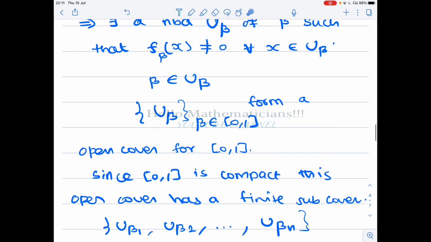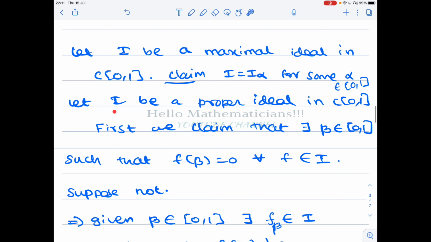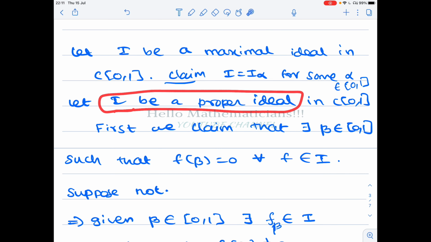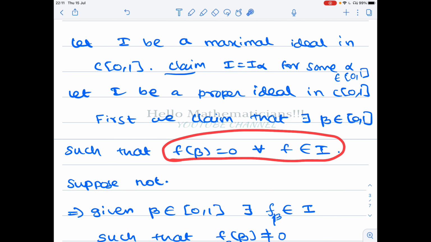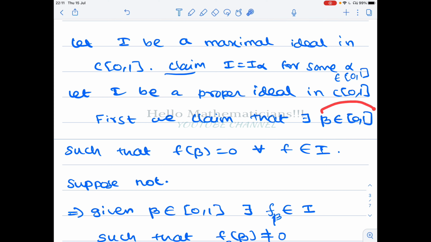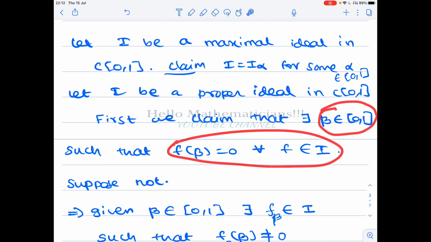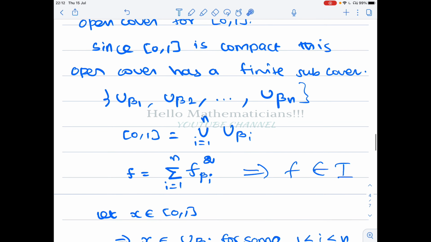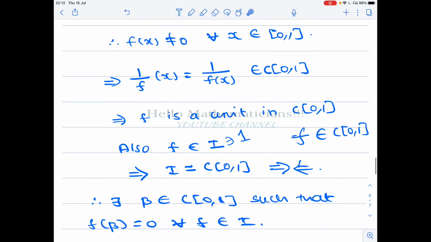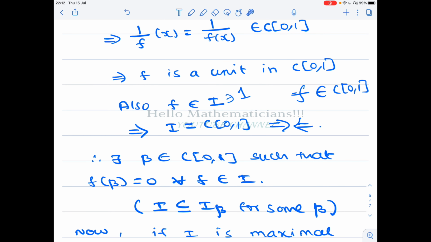But in the beginning, we took a proper ideal, and we claimed that there is a beta such that f of beta equal to 0 for all f belongs to I. We claimed that there is a Hindi movie which is liked by all the Indians, and we assumed, suppose it is not true, and we get a contradiction. Therefore, we conclude that there is a Hindi movie which is liked by all the Indians. Okay, there is a beta such that f of beta equal to 0 for all f belongs to I.